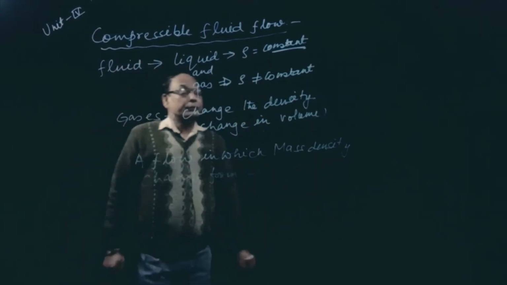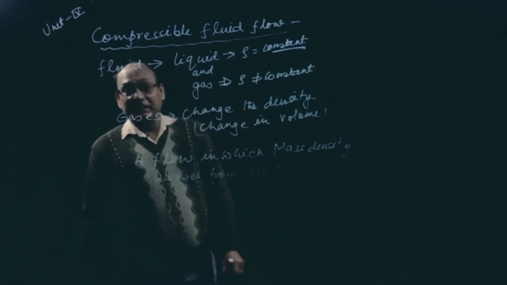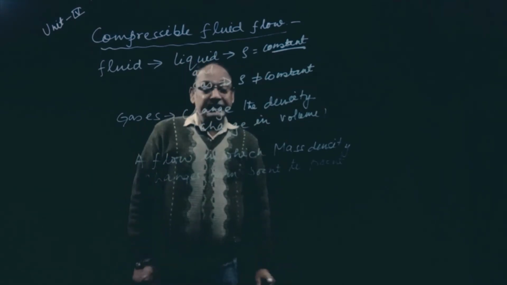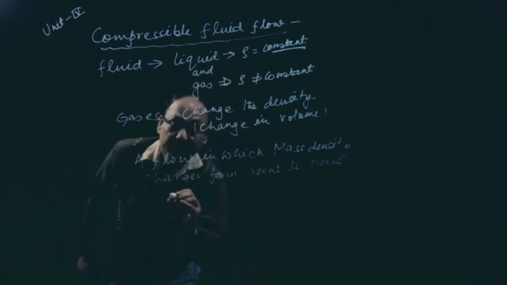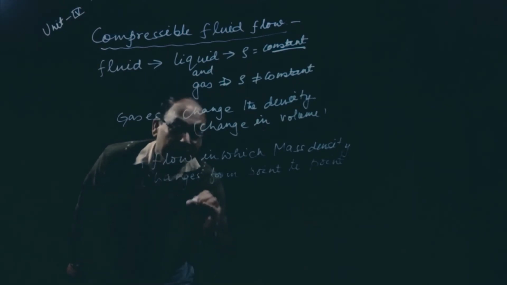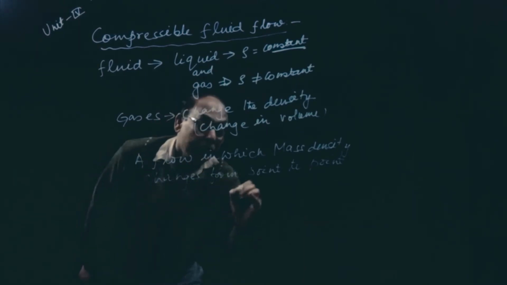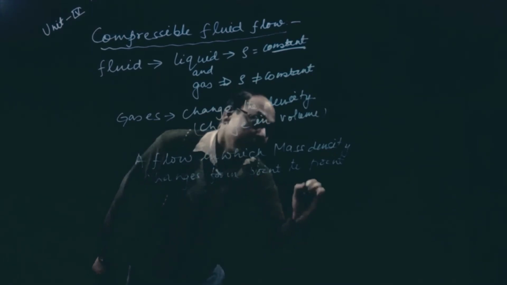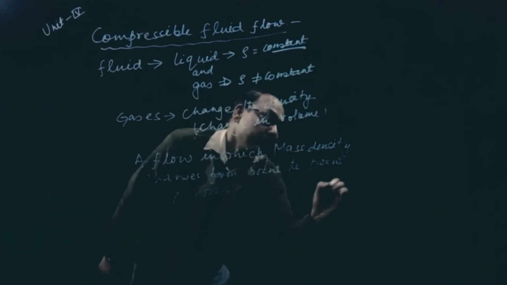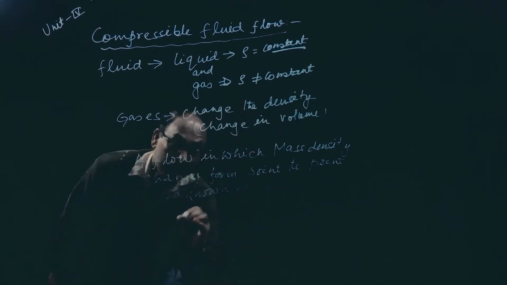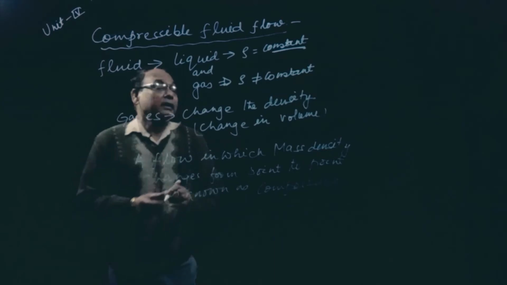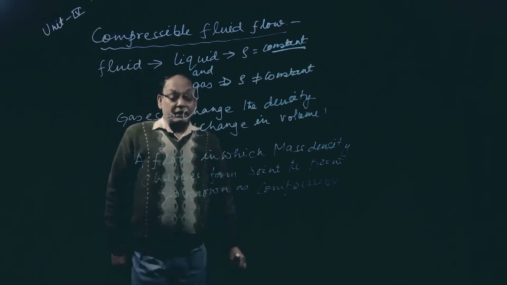So a flow in which mass density changes, that is, is not constant, from point to point, is known as compressible fluid flow.